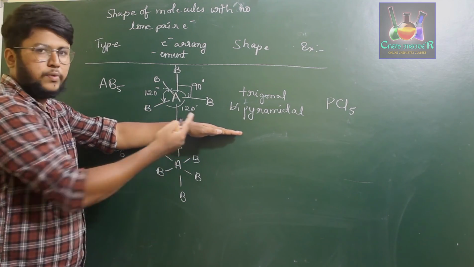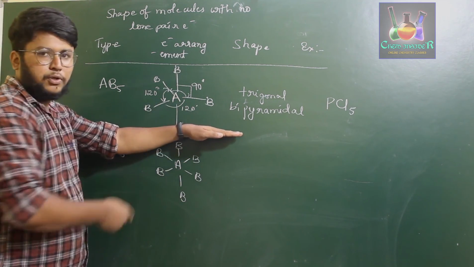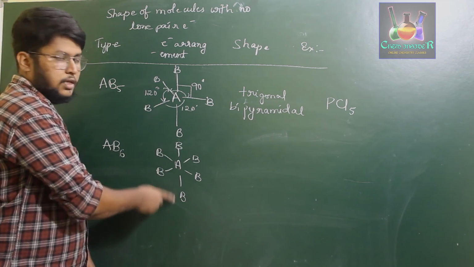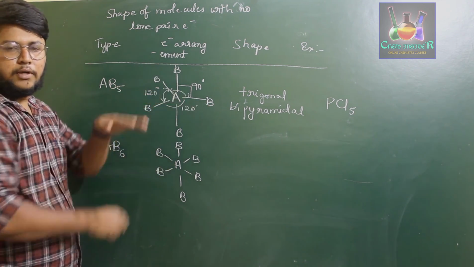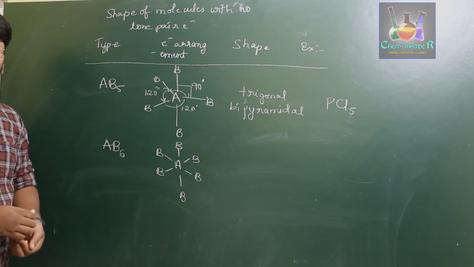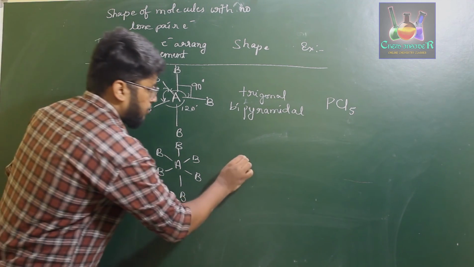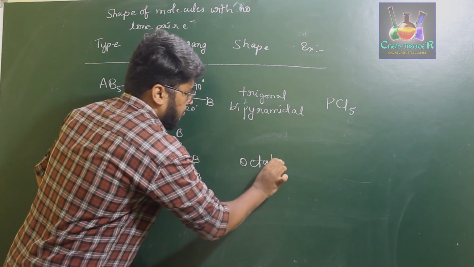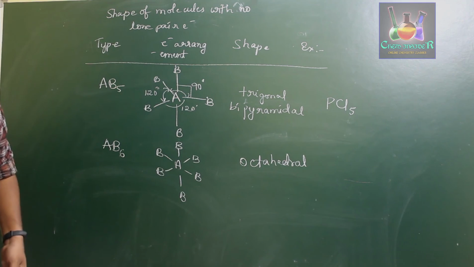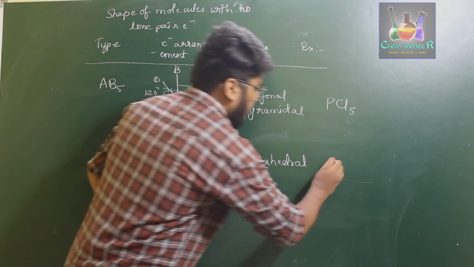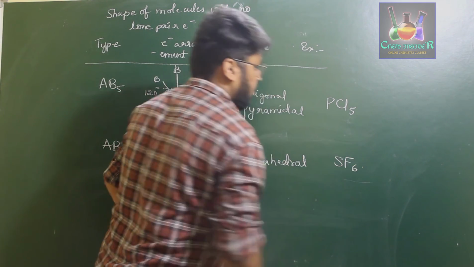Two will be towards you and two will be away from you, and the two B's present on up and down will be present over here and down over there. So this is the geometry of the AB6 type of molecule, octahedral. Example, SF6.